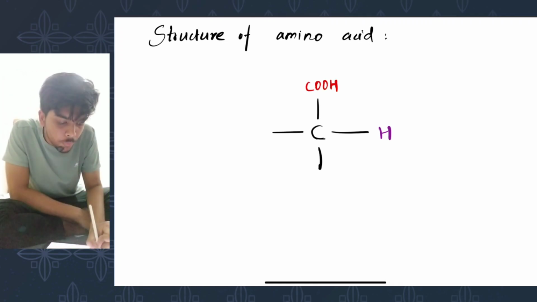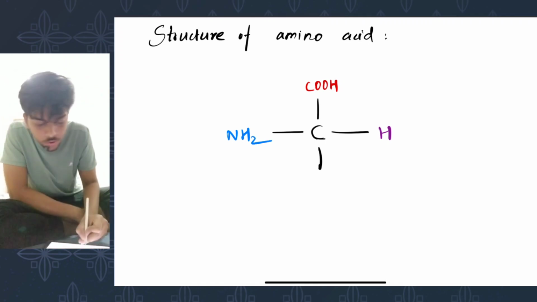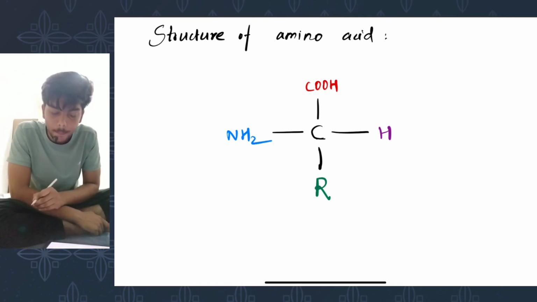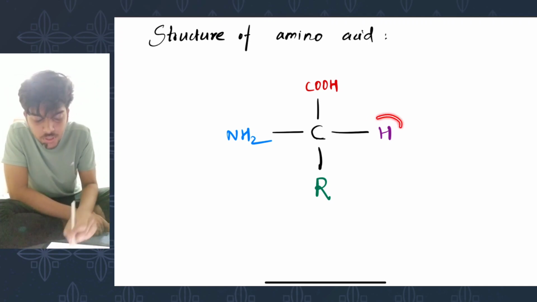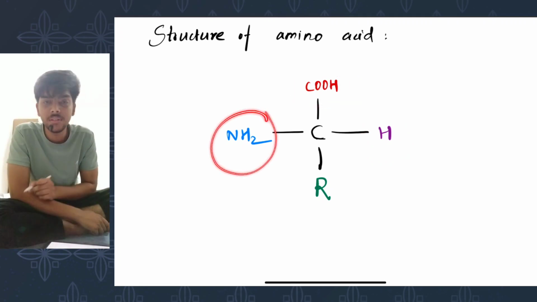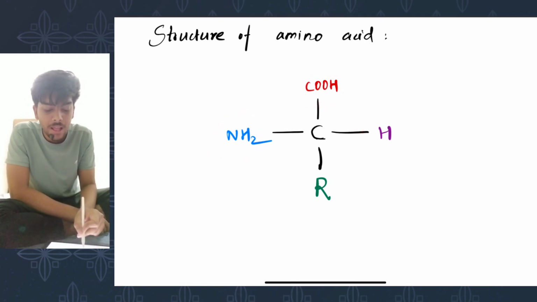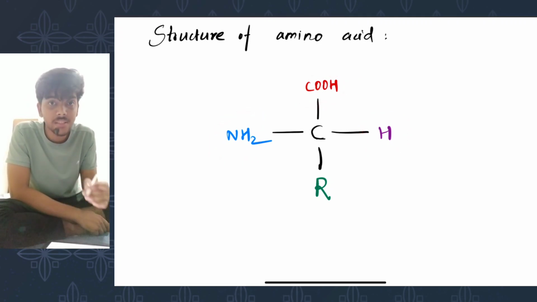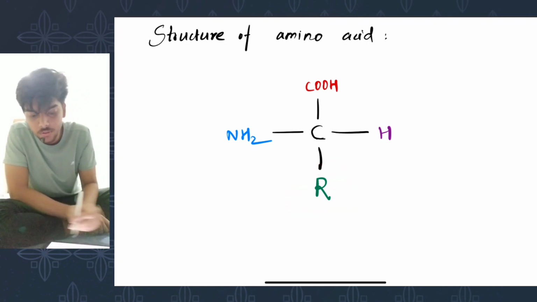It forms a covalent bond with amino group, and then it also forms a covalent bond with side chain. Among these 4 covalent groups, hydrogen remains the same, carboxylic group remains the same, and so does the amino group. These 3 groups forming covalent bond with carbon remain the same in all amino acids. However, it is the side chain that is actually variable.